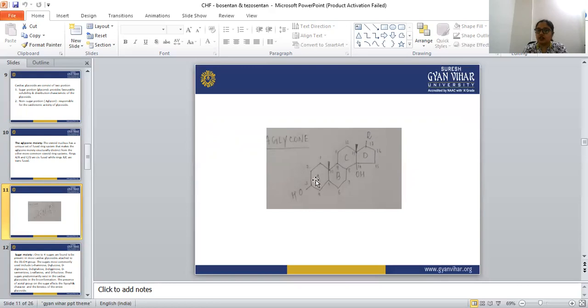So this is about the aglycone portion of the cardiac glycoside.